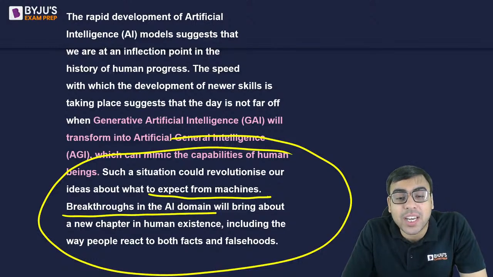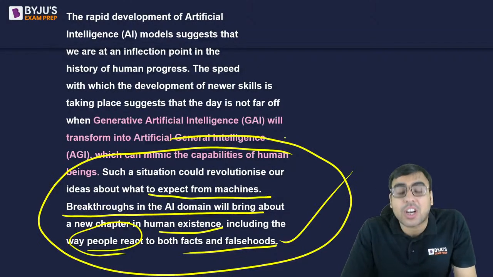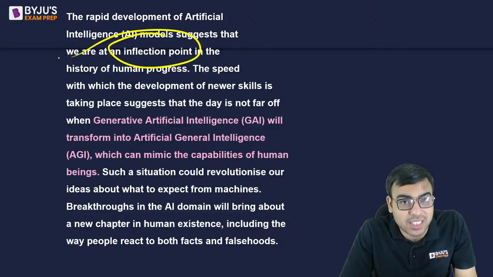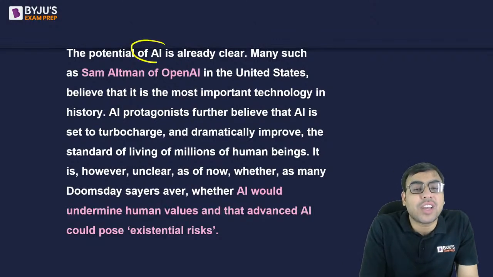Breakthrough in the AI domain will bring about a new chapter in human existence, including the way people react to both facts and falsehood. Yes, of course, a lot of change will happen. Massive change is going to happen. लिखा ना उन्होंने inflection point है ये एक तरह से है ना. It will change the direction of the entire humankind है ना. The potential of AI is already clear.